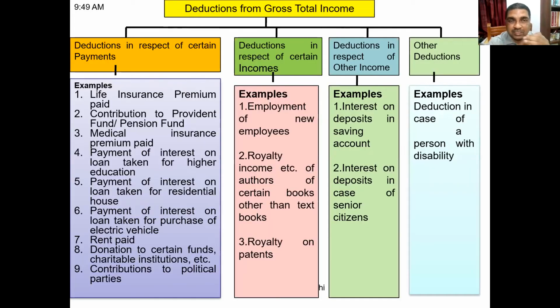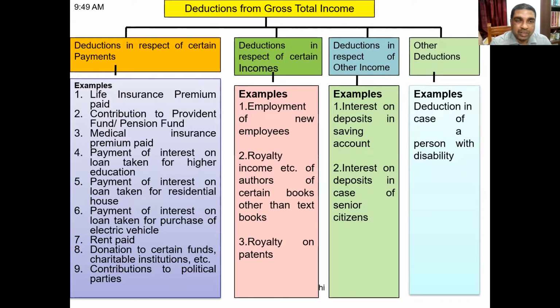Okay, so this picture shows an example of certain deductions. These are the deductions made from gross total income. In respective chapters, when we're learning various chapters, we'll come across various other kinds of deductions. So you see, there are some deductions which are allowed in respect of certain payments. That means if you have paid some money, then you are eligible to get these types of deductions, like life insurance premium paid.